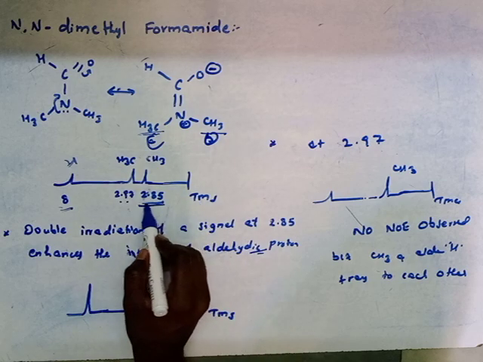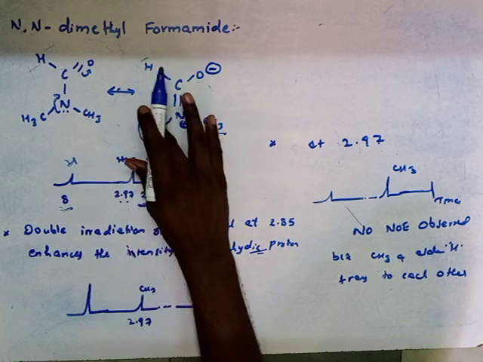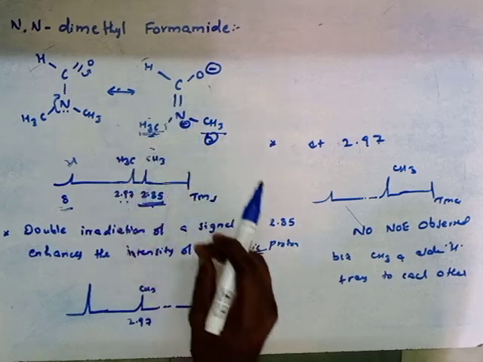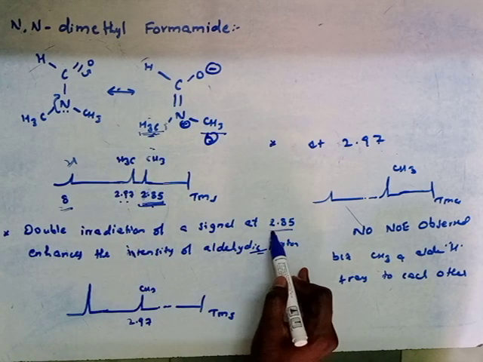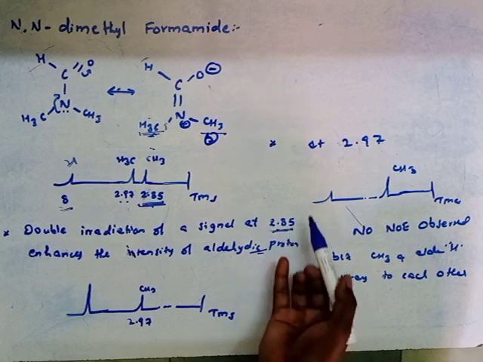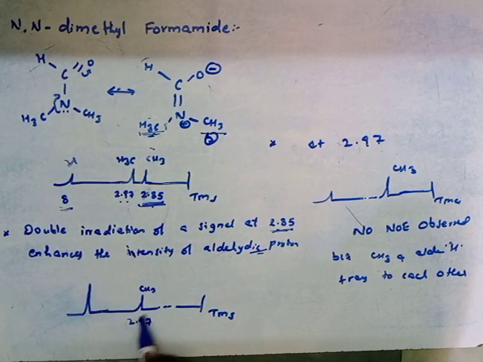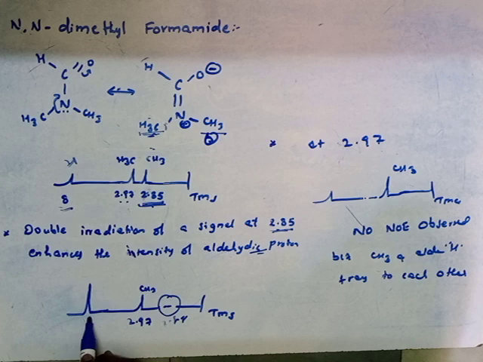After the NOE we can know which methyl group is which. So if we do double irradiation at 2.85, there is an enhancement of the aldehydic proton.